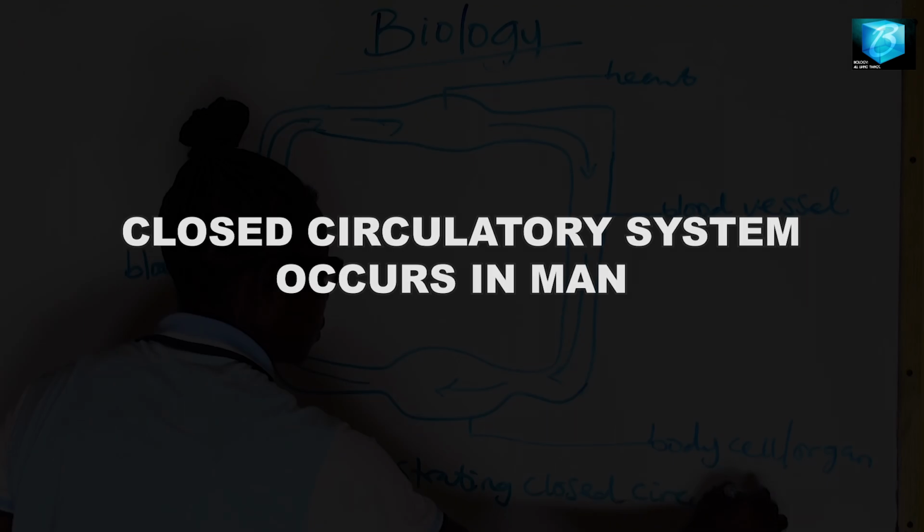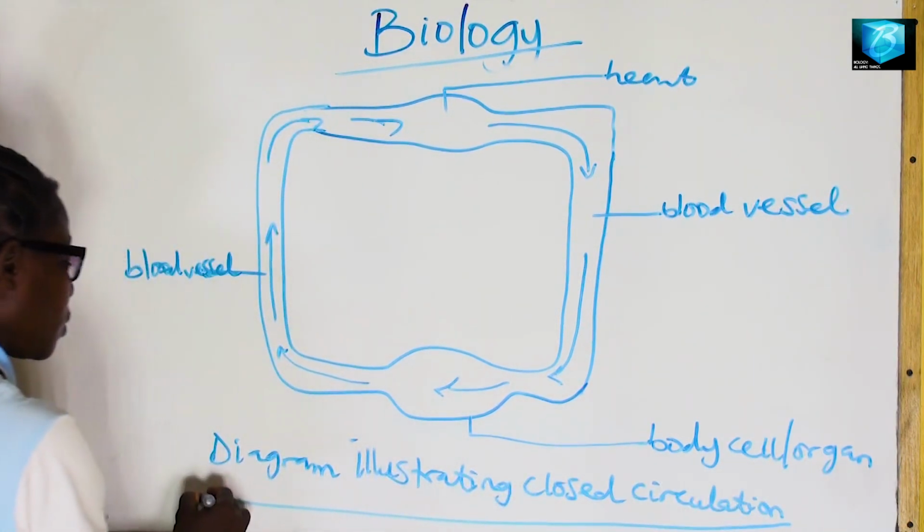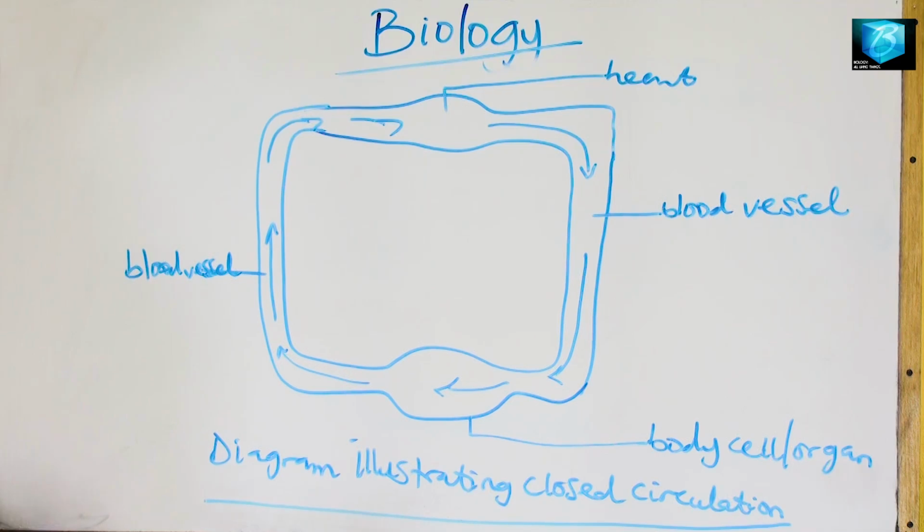Why is this so? It is a closed circulatory system because the body organs, the internal organs, do not bathe in the transport medium. This transport medium is passed through, or is delivered through, vessels into individual cells or individual body organs. So that is why it is a closed circulatory system.